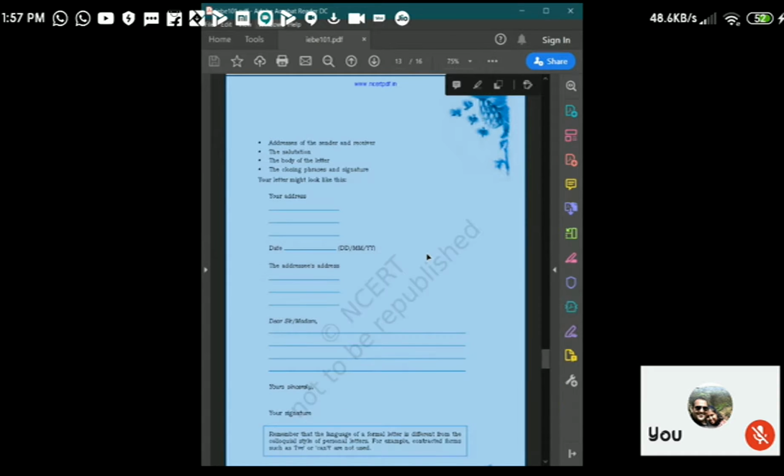Wherever a formal letter comes, this is the format you have to follow.